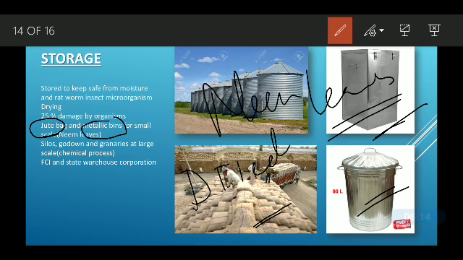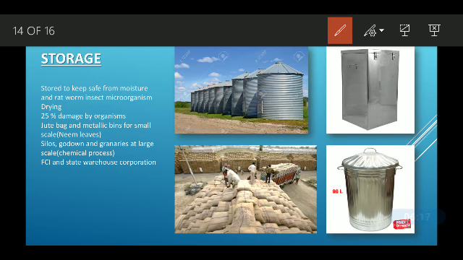The storage of grain at a large scale is done in what are called silos and godowns, by the government and agencies. And they use some chemical treatment to preserve it and prevent it from damage.